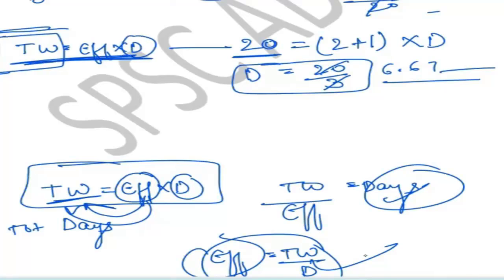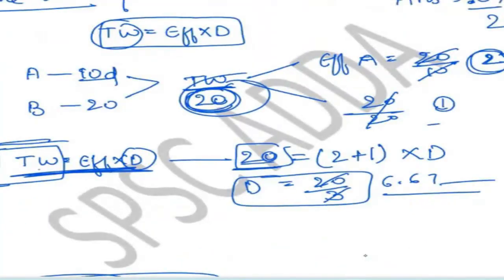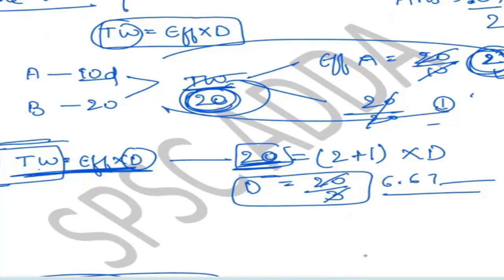So here we have the formula: total work is equal to efficiency into days. Total work we have considered 20 here, so note down this 20. Then efficiency we have: efficiency of A is 2 and efficiency of B is 1.